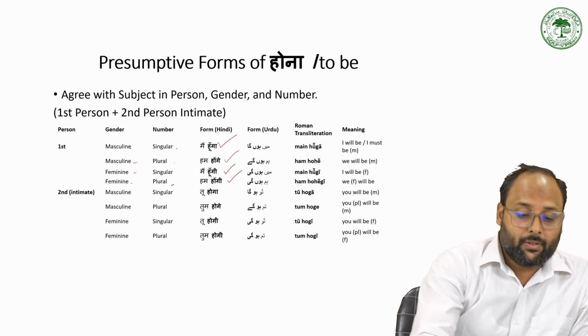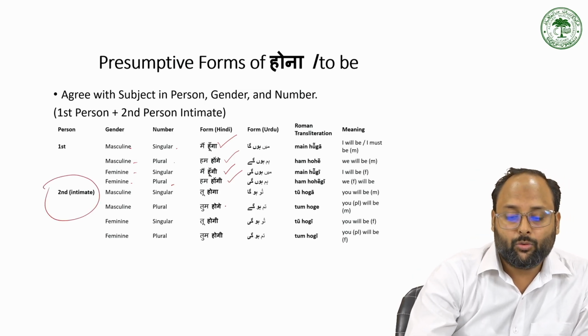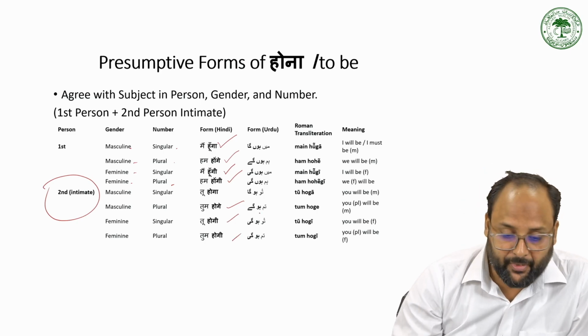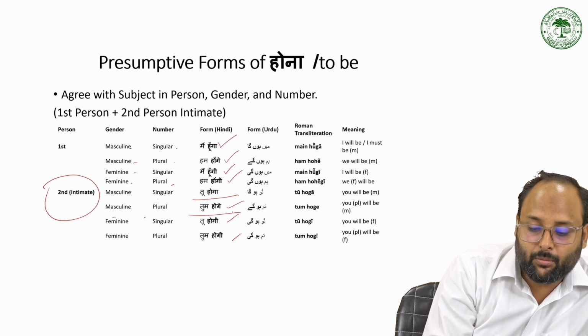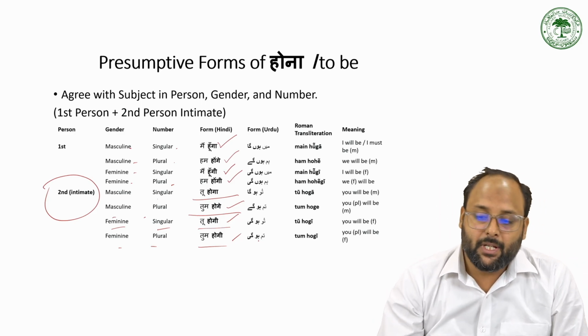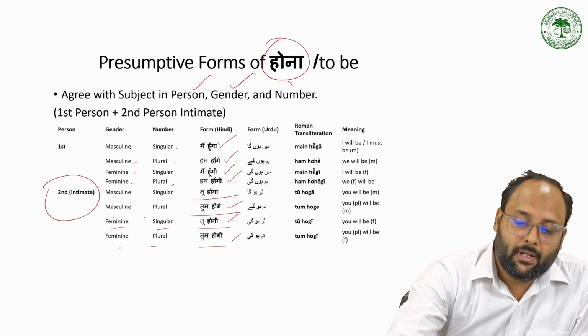But in terms of second person, like तू होगा, तुम होगे, तू होगी, and तुम होंगी. So for masculine singular तू होगा, for masculine plural तुम होगे, for feminine singular तू होगी, for feminine plural तुम होंगी. So that is the change we have in the verb होना according to the person, gender and number.